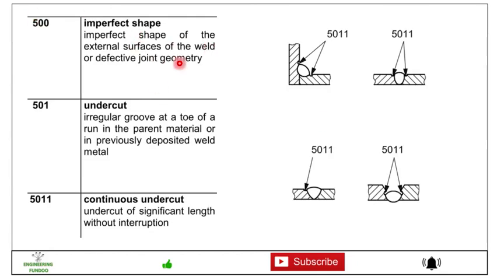Imperfect shape of the external surfaces of the weld or defective joint geometry. 501 is the undercut, an irregular groove at the top of a run in the parent material or in previously deposited weld metal. Here you can see the subclass of 501, 5011, continuous undercut of a significant length without interruption. Here you can see 5011. Here you can see there is undercut on both the sides.